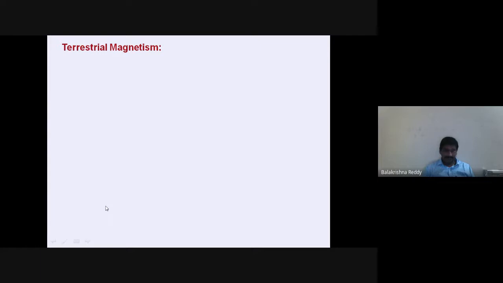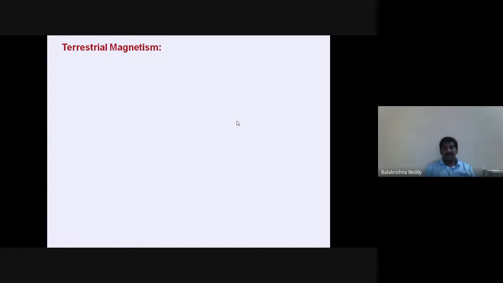Terrestrial magnetism. What is terrestrial magnetism? Terrestrial magnetism exactly explains the magnetic field of the Earth. Okay. First, before entering into terrestrial magnetism, we are supposed to know a few terms, which help us understand how terrestrial magnetism exists.